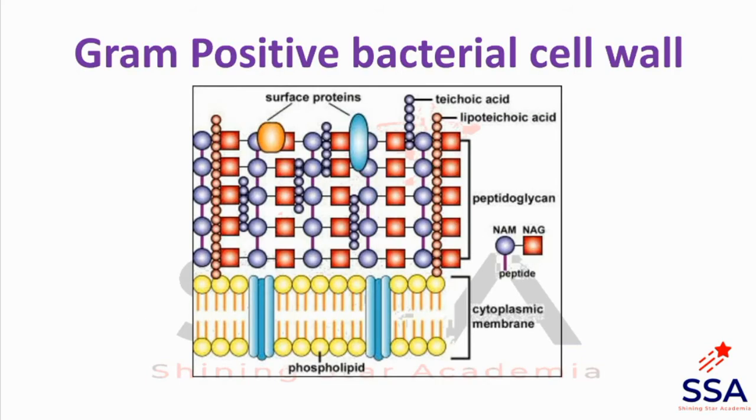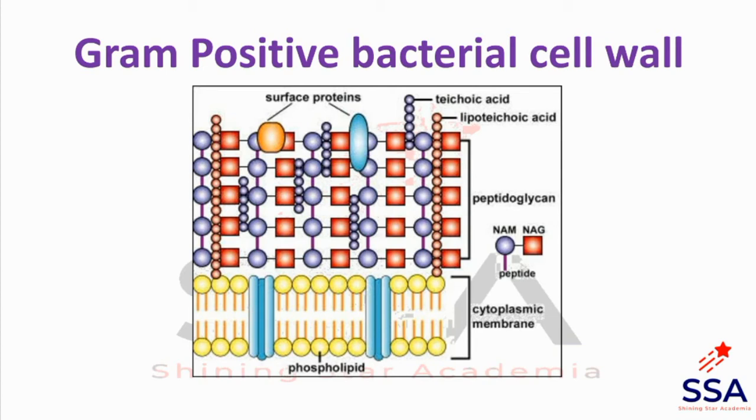Here the gram-positive cell wall is given. The cytoplasm of the cell is covered by the cytoplasmic membrane or cell membrane. On the outer side of the cytoplasmic membrane there is a cell wall. The cell wall covers the cytoplasmic membrane. Here a peptidoglycan layer is shown. A thick layer of peptidoglycan is present in gram-positive bacteria.